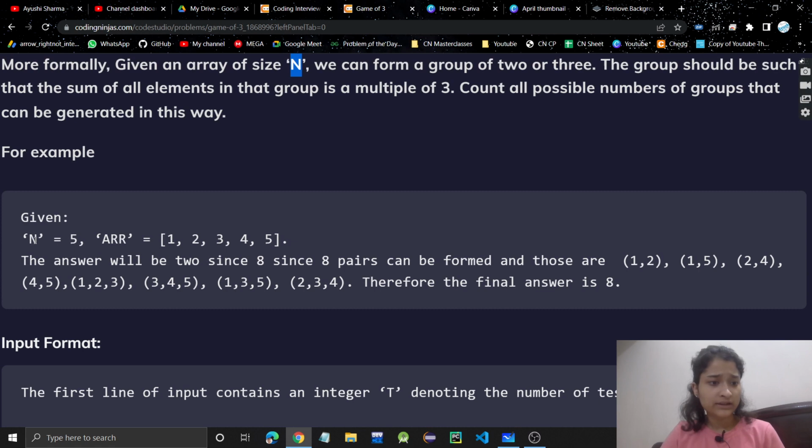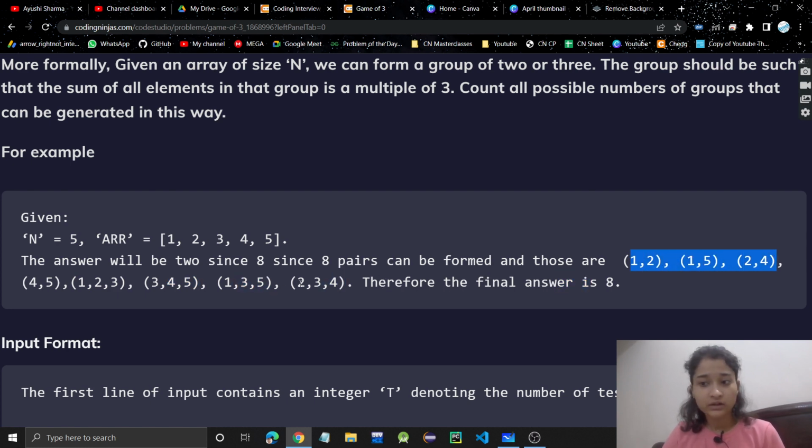See, in this test case n is 5, meaning there are 5 numbers in the array. So this is the array given and there are 5 numbers. The answer will be 8. See, why will there be 8 groups? 1 and 2: 1 plus 2 is 3, which is divisible by 3. 1 plus 5 is 6, divisible by 3. 2 and 4: 6 as well. So we can make groups of size 2, these are groups of size 2 with 2 elements. And we can make groups of size 3 also, so these are 3 groups of size 3. Therefore the final answer is 8.